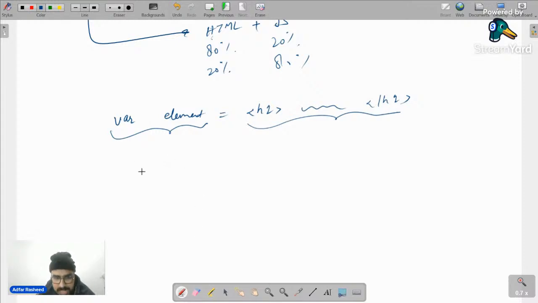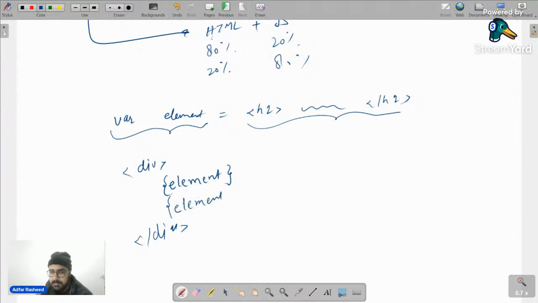Even later on, let's suppose I will simply create a div, and inside this div I want to implement this h1 which I have created inside the variable. I can call this element here as well, but under a particular syntax, which is inside curly braces. So I can now call this variable anytime, and any number of times. If I want to call it 100 times, I am allowed to. But remember, in your HTML, if you want to use any JavaScript entity, it must be wrapped in curly braces. That's the syntax. So JSX is a syntax for JavaScript commonly used for React.